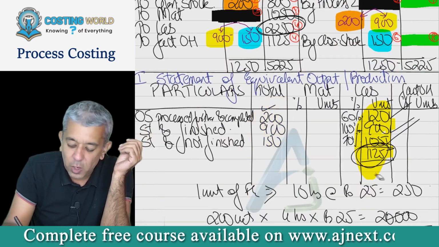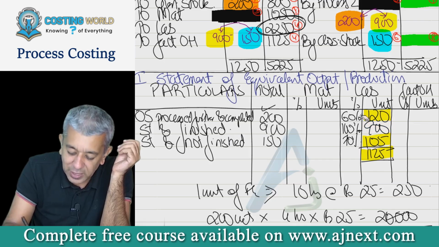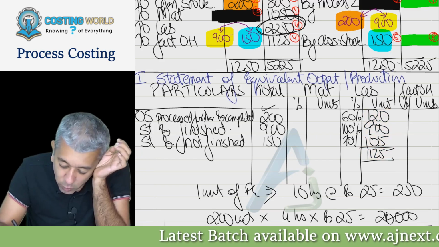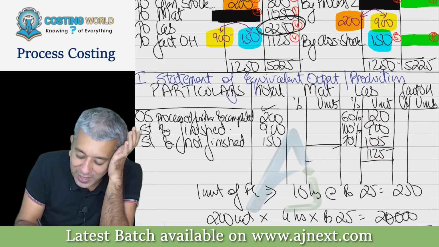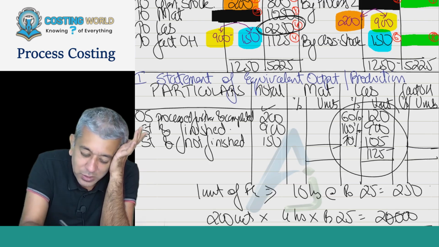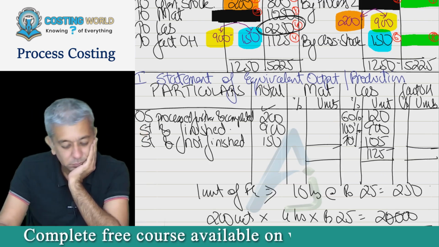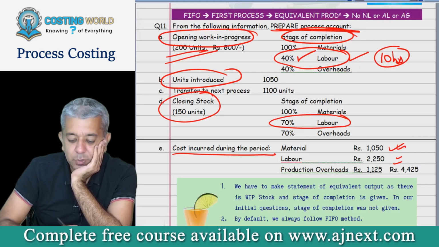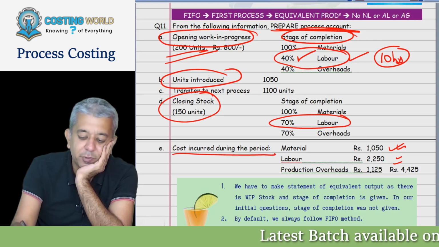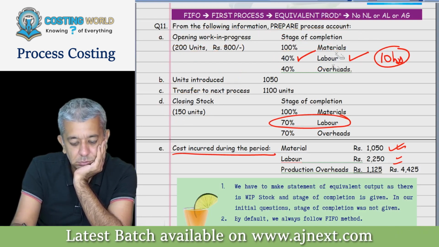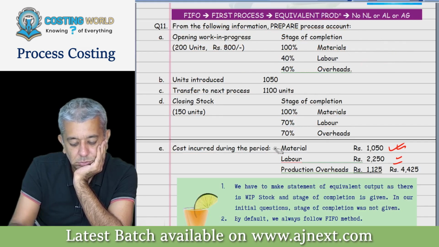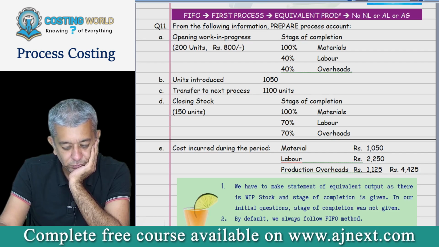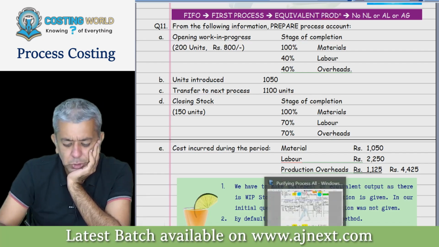Your statement of equivalent output is almost done for labor. You all check the textbook now and start completing for labor and factory overheads right now. You write down this first, please. Now, complete it for the other 2 aspects also, please. Complete for material, complete for factory overheads. Once it is done, do let me know, please. This is job done.